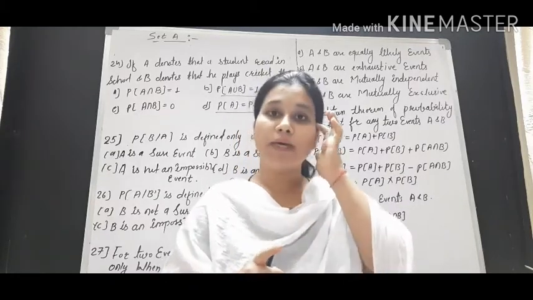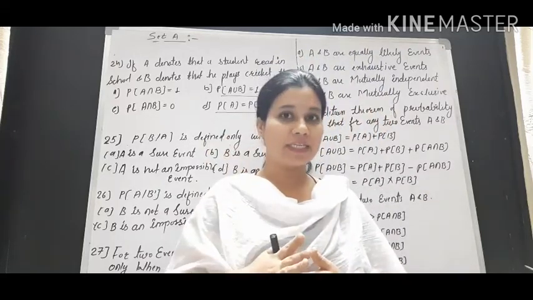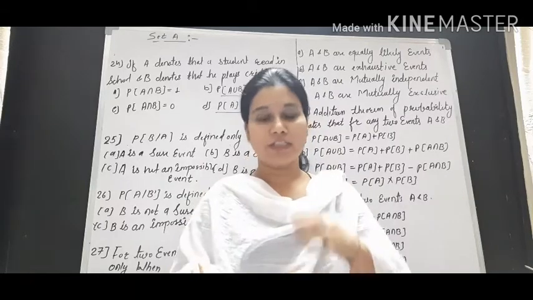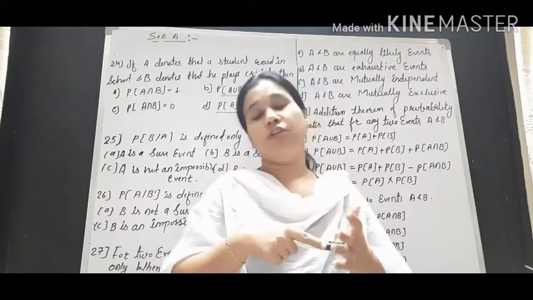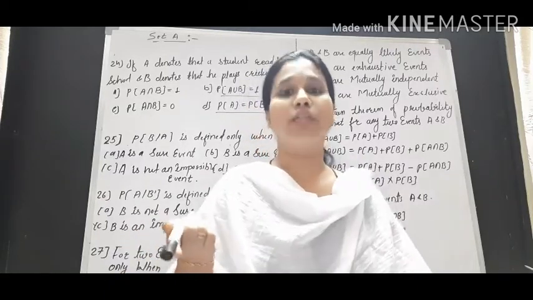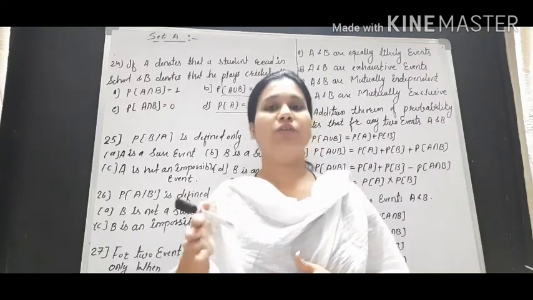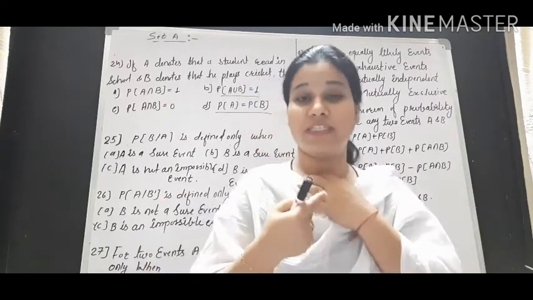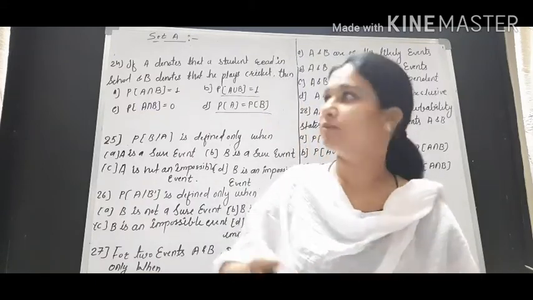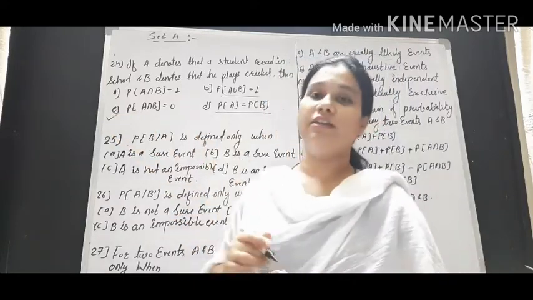So we know that by the definition of mutually exclusive, two events are not possible at the same time. Because he is reading he cannot play, or if he is playing at that time he cannot read. Because of one event, the second event is not possible, such things are known as mutually exclusive. So these two events are mutually exclusive, and if two events are mutually exclusive, then the intersection will be equal to 0.